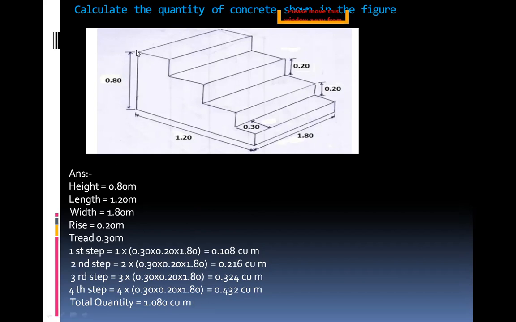And finally the fourth step, this portion. Same rise value 0.20 and tread value 0.30. So here four steps quantity: 4 into 0.30 into 0.20 into 1.80. This is 0.432 cubic meters.